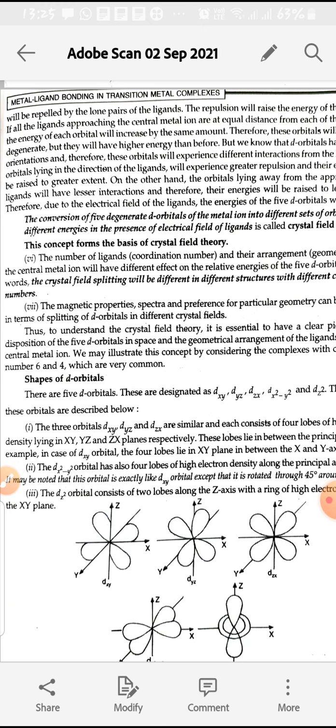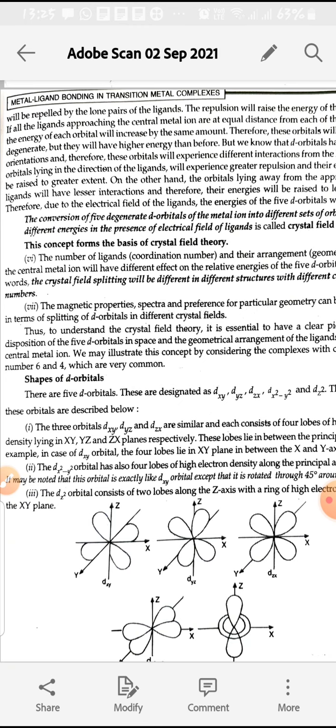The orbitals lying exactly in the direction of the ligands will have more repulsion, and the orbitals away from the direction of the ligands will have less repulsion, so their energy will be less. So there will be splitting of d orbitals into two sets, and this is the crystal field splitting.